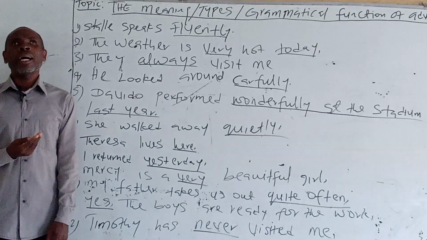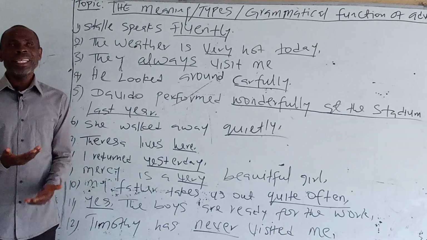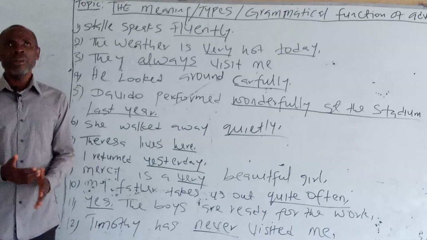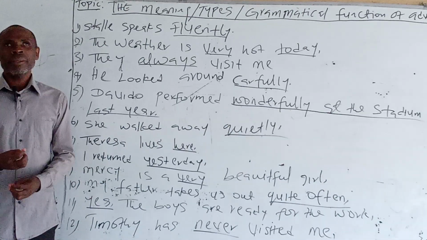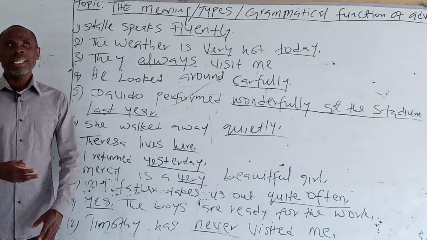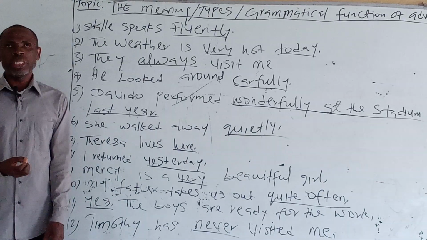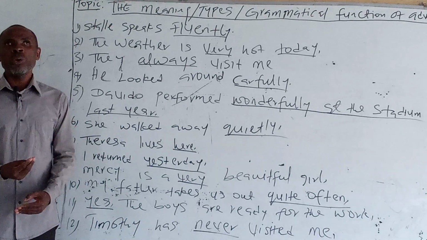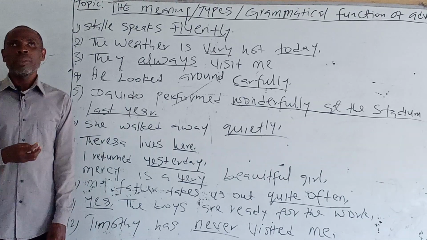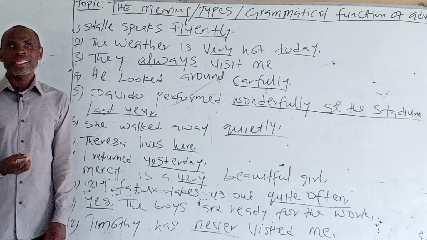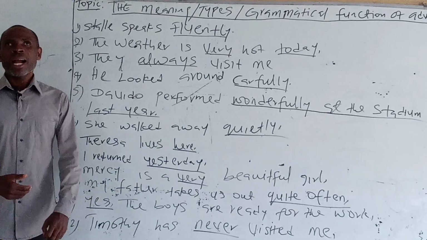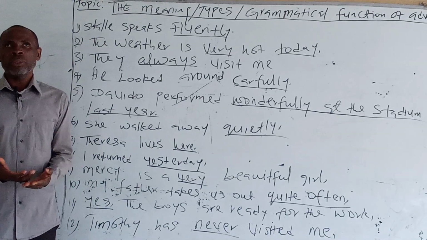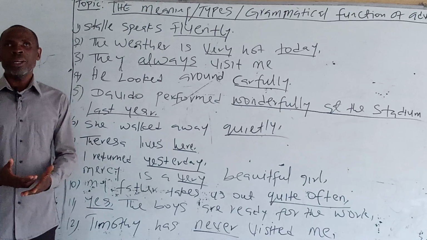Adverbs are placed either before or after verbs, adjectives, prepositions, or other adverbs to show how, where, when, to what extent, how many times an action was performed or is performed.